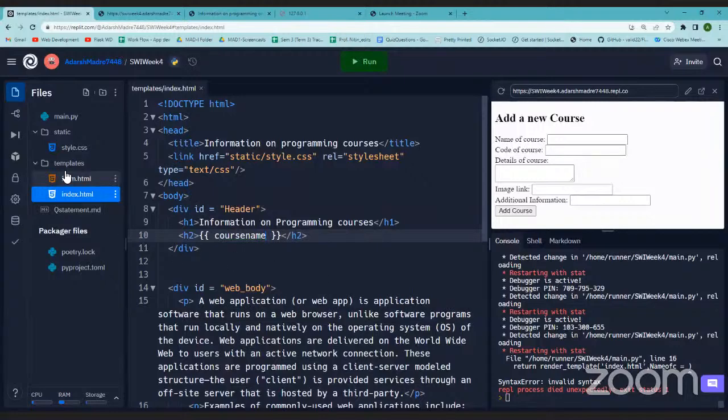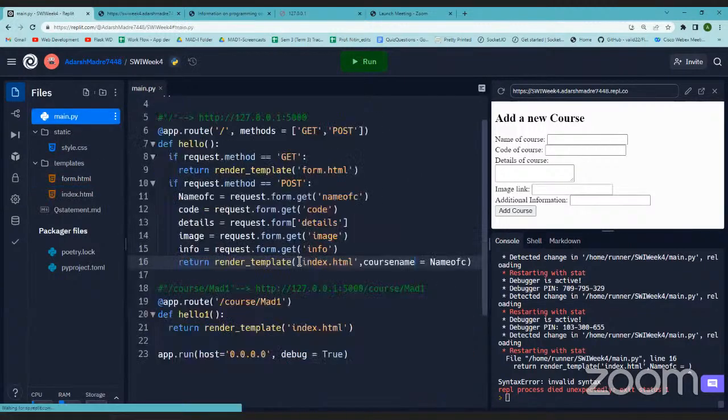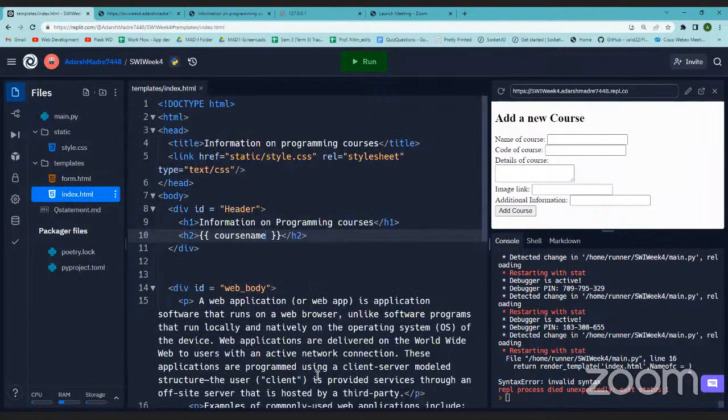Now it is okay if I have 1, 2, 3, 4, 5 variables, but it will not make sense if I have to add 100 variables. In the double curly brackets, this is a Jinja variable. At the time of rendering index.html, it will be used in the render template.